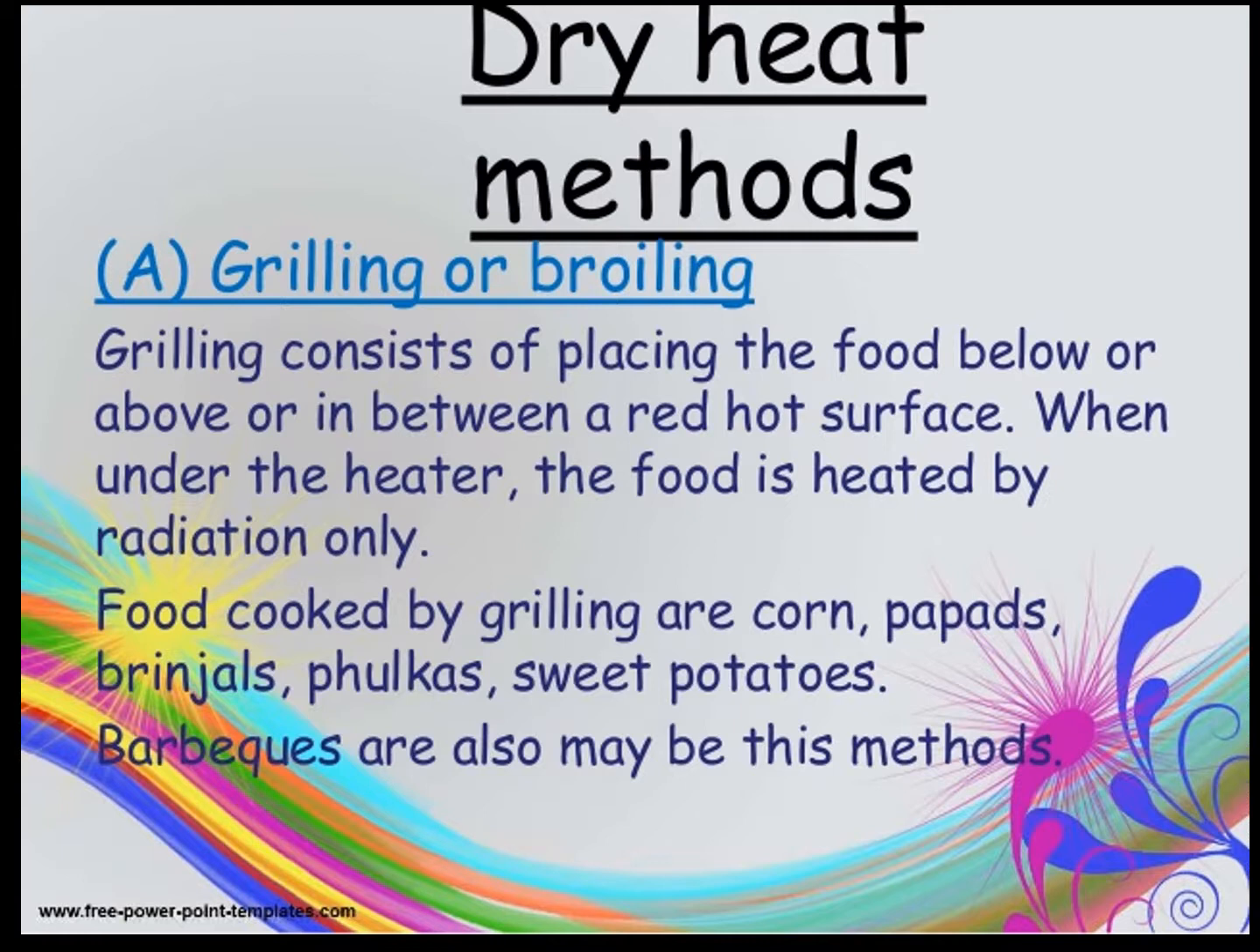First is grilling or broiling. Grilling consists of placing the food below, above or in between a red hot surface. Under the heater, the food is heated by radiation only, meaning heat is transferred by the radiation process. Foods cooked by grilling are corn, papads, brinjals, fulkas, and sweet potatoes. Barbecues can also be prepared by these methods.